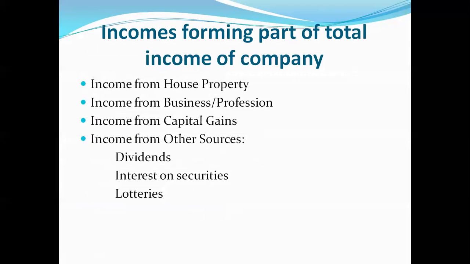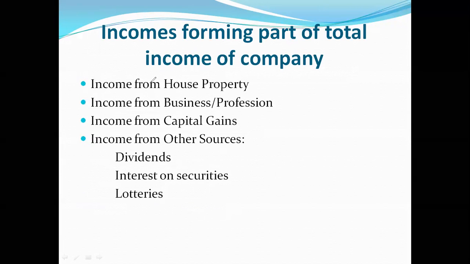Now coming to incomes forming part of a company's total income. Now you can see, in case of an ordinary individual, you will start with 5 heads of income. First one will be income from salaries.